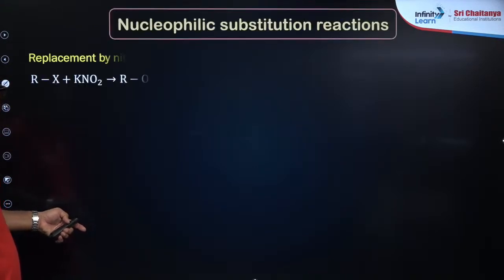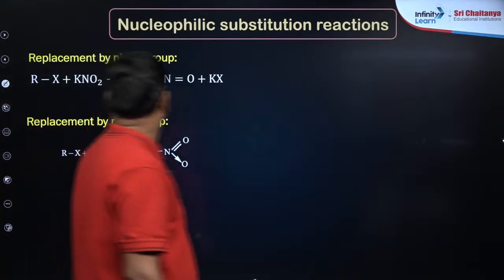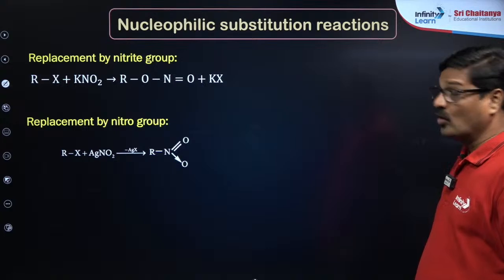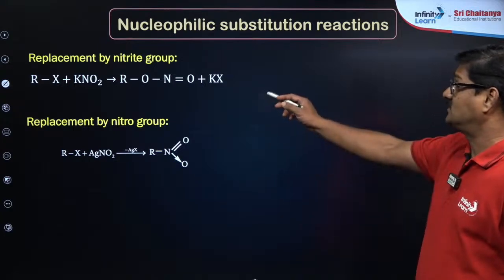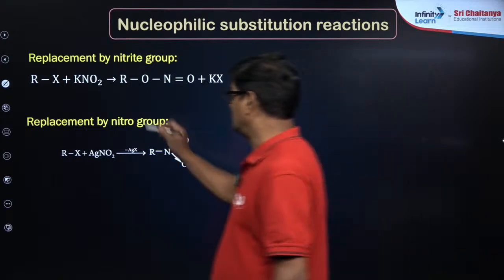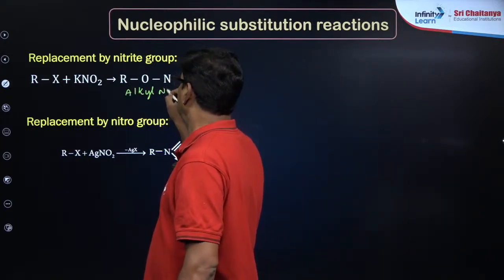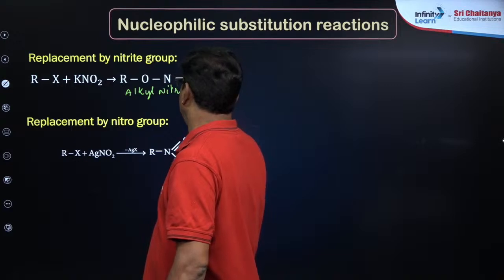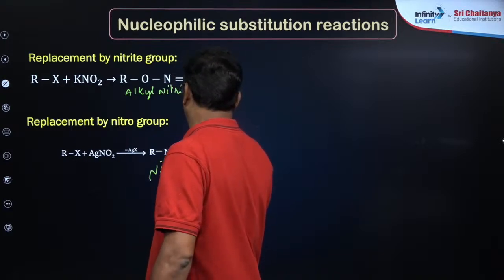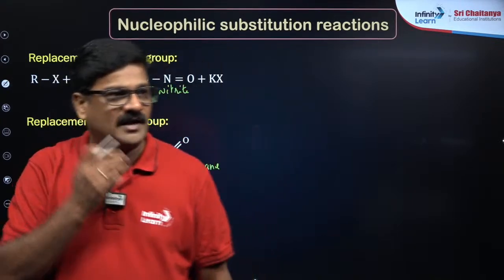Here it is KNO2 and AgNO2. So nitrite and nitro. This is called alkyl nitrite. This is nitroalkane. So these are all very important reactions, Kapil.